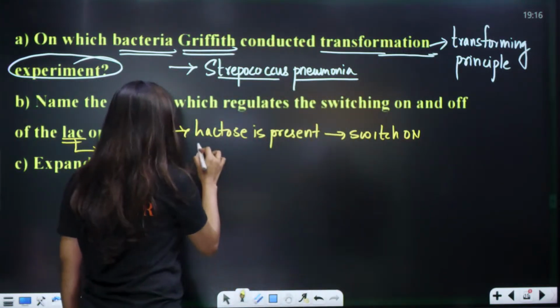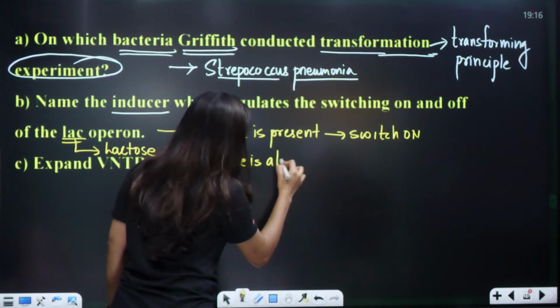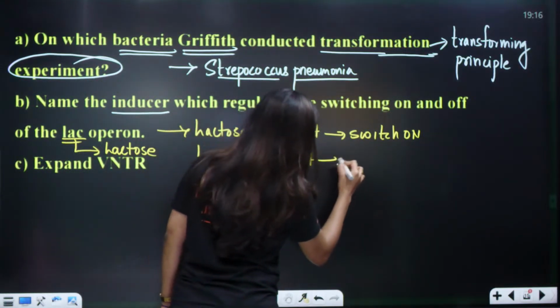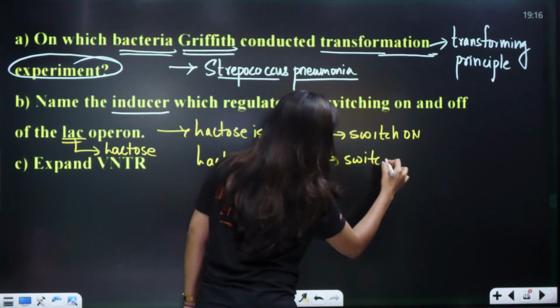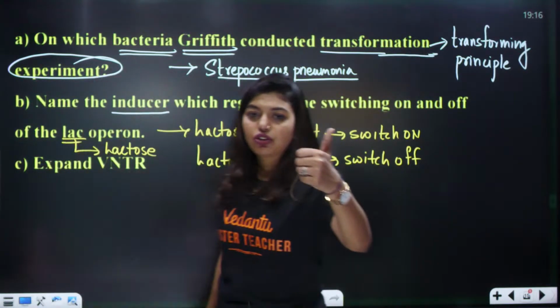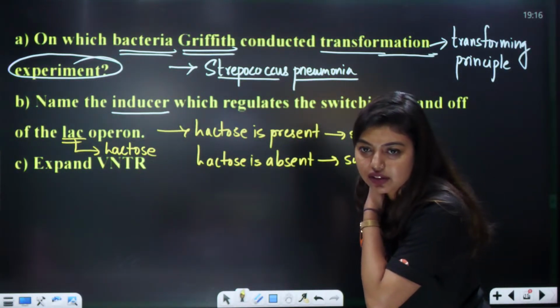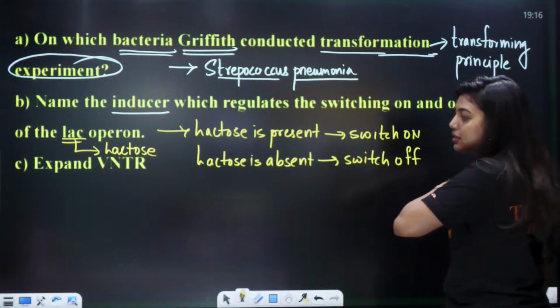If the lactose is absent, the switch is off. Not the light switch, okay, the gene regulation will be off. Very good. Lactose is the inducer. Very nice, Bhumika. Very nice, Sri Vishnu. Very nice, Entertainment Hub.